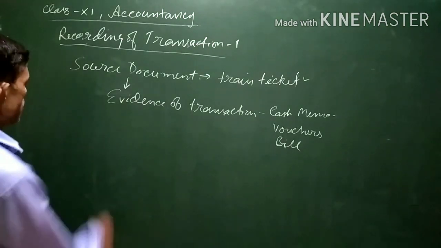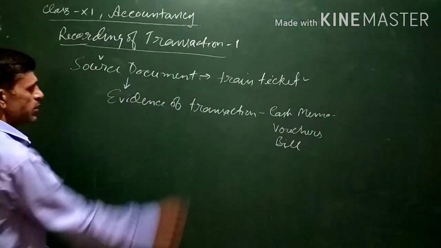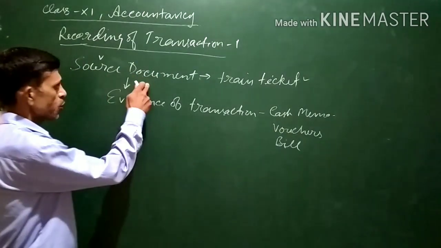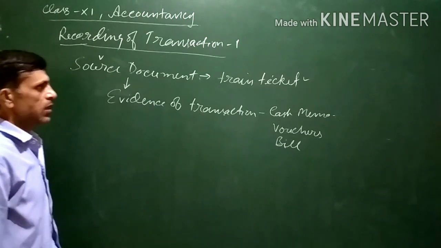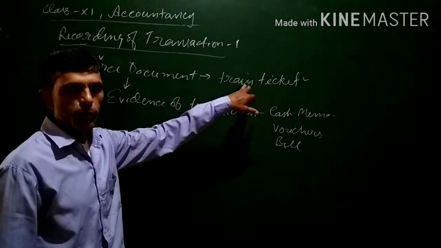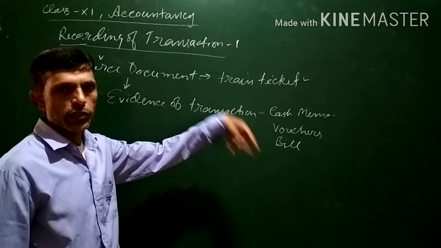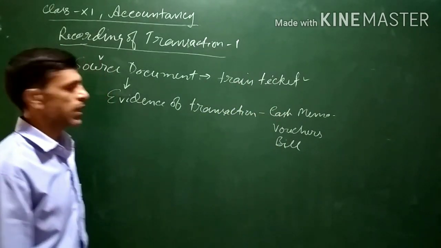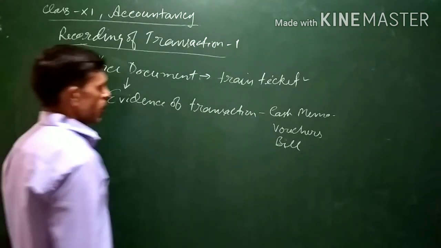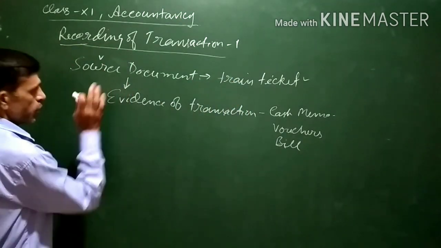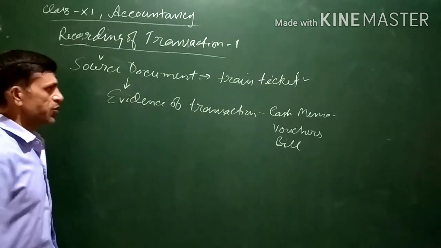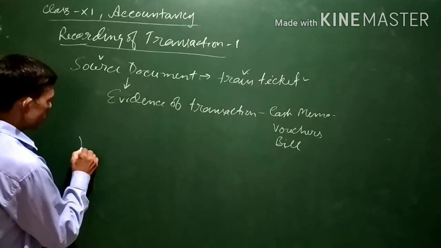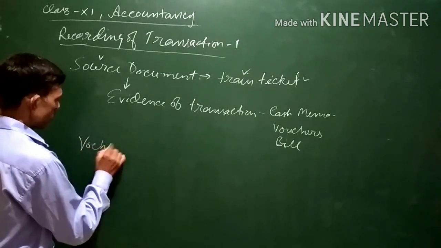Next, these source documents do not have any set format. The format of a train ticket or a bus ticket or a hotel bill varies from one organization to the other. But to record these transactions from the source document, vouchers are prepared in an organization.